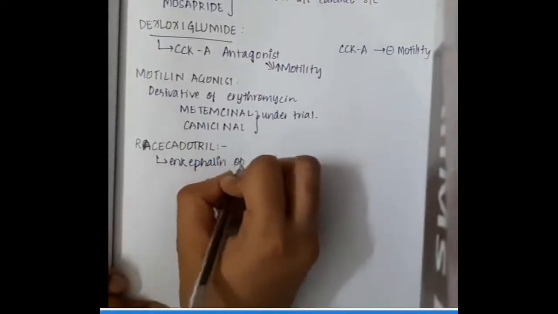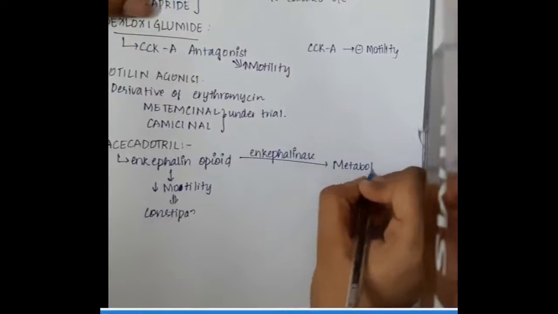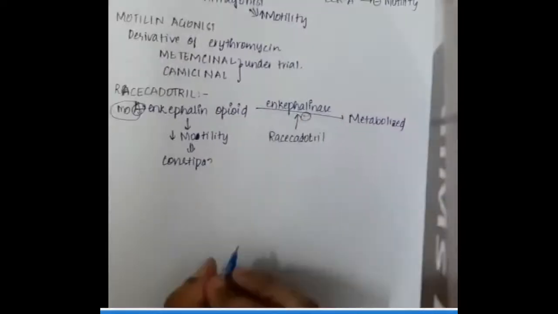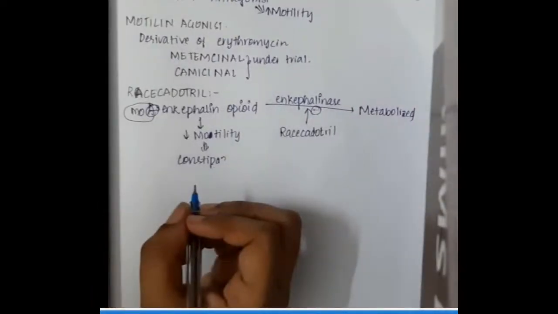Then we have the next drug which is racecadotril. Racecadotril is an enkephalinase inhibitor. Enkephalin opioids decrease motility and cause constipation. Normally, enkephalin opioids are metabolized in the presence of the enzyme enkephalinase.